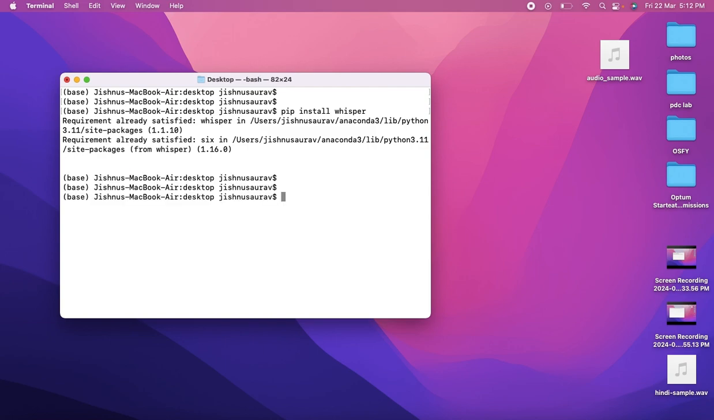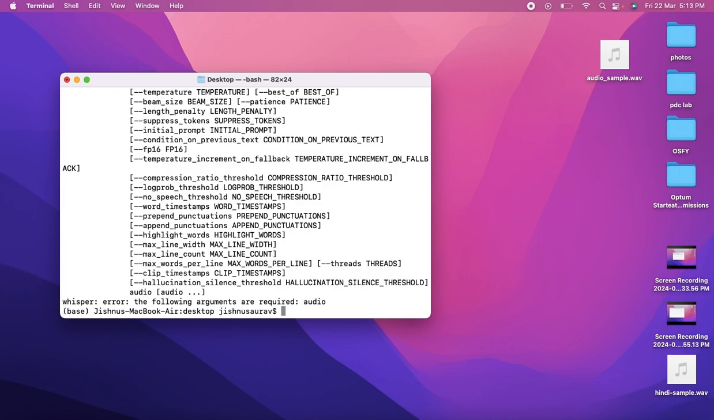So in Python, we can install this using pip install. So pip install Whisper. Okay, I already have it. So it says requirement already satisfied. Now, even after this, let us just enter Whisper and check it out. It will give us an output of all the commands that we can use.